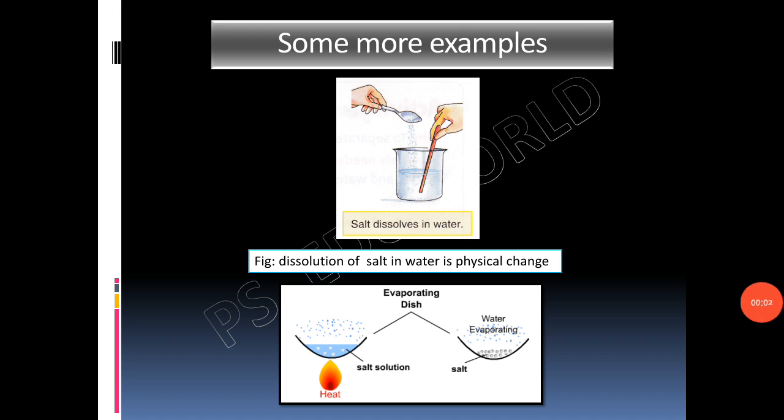Let us understand this with the help of an experiment. Take a glass of water. Put some salt into water and stir it. The salt dissolves and makes the water salty. There is no change in the appearance of the water. This shows that the salt retains its properties and composition, and it indicates that on mixing salt with water, no new substance is formed. Dissolution of salt in water is a physical change.